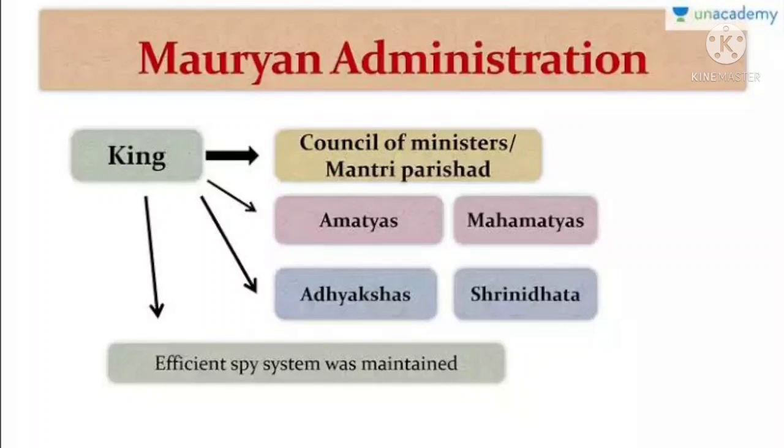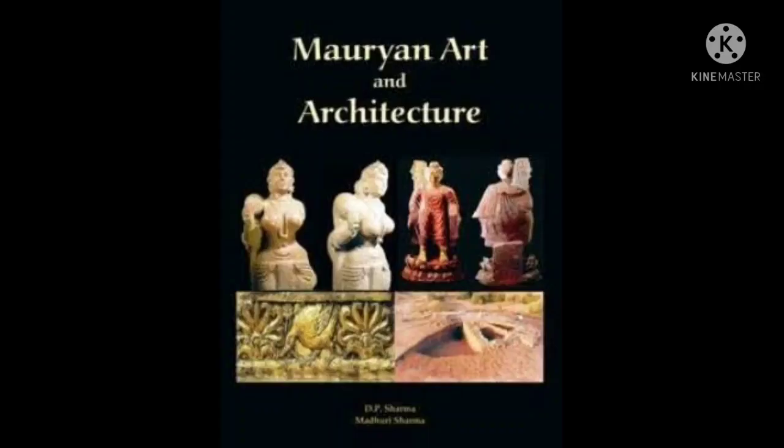The empire was divided into provinces. These were ruled by either princes or relatives of the king's family. Takshashila, Ujjaini, Dhauli, Swarnagiri, and Jinjar were the regional administration centers. Officials like Rajuka, the justice officer, Yukta, the information recorder officer, and others were there. The administration of Pataliputra was done by a group of 6 committees consisting of 30 officials.